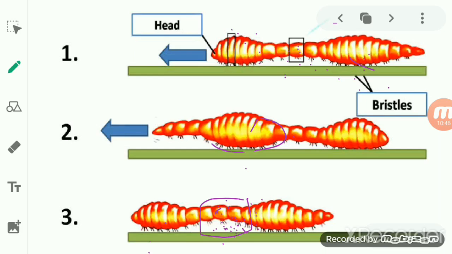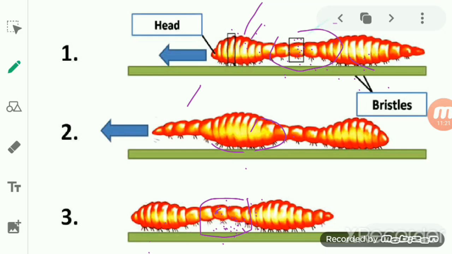If we take one segment at the head portion, then the circular muscle present there will act. As the circular muscle contracts, the body becomes thin and flat, right? You see here, it was already very thin and flat, which indicates that here the circular muscle was acting, and here the longitudinal muscle was there.